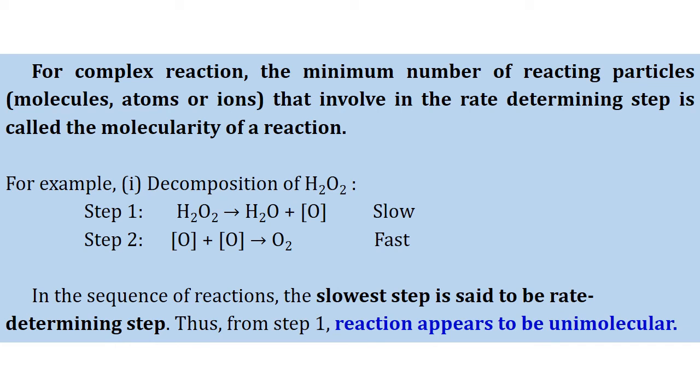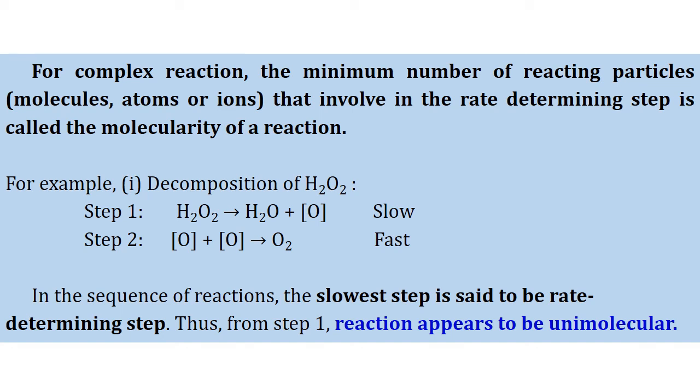For example, let us take the decomposition of hydrogen peroxide. In step 1, it is found to be slow. So hydrogen peroxide gives water and one oxygen entity. Then these two oxygen species react to give an oxygen molecule in the second step.